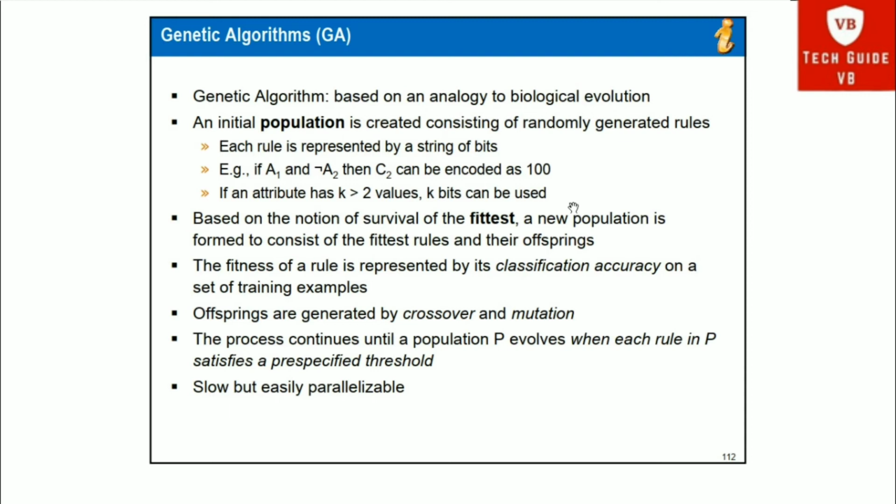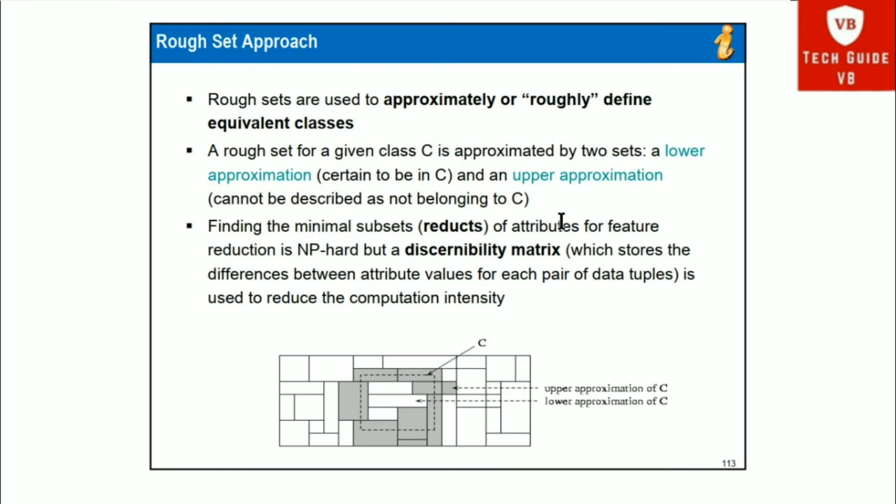Then the fitness rule is applied. Then the offsprings are generated by crossover and mutation. Then the process continues until a population P evolves when each rule in P satisfies a pre-specified threshold. Okay, this genetic algorithm technique is slow but easily parallelizable. So this is all about the genetic algorithm in other classification methods.